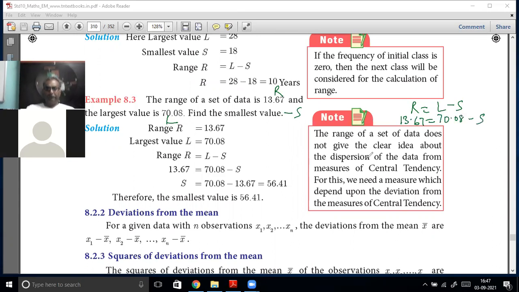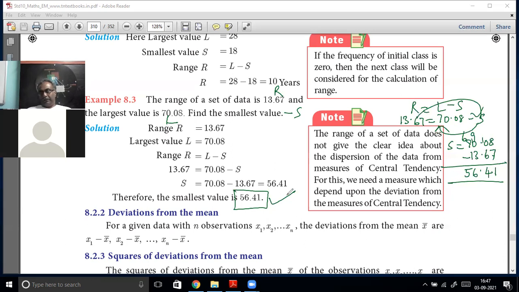What is given? 13.67 is equal to 70.08 minus S. Take S to this side. S is equal to 70.08 minus 13.67, taking 13.67 to this side. 8 minus 7, 1. 10 minus 6, 4. 9 minus 3, 6. 6 minus 1, 5. So this value is correct.